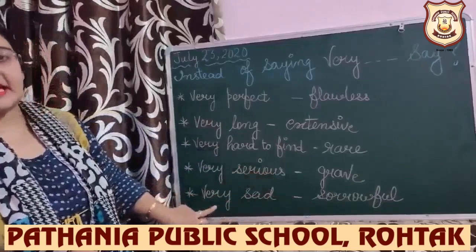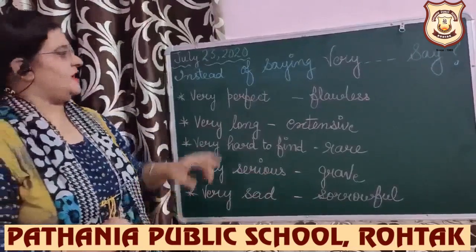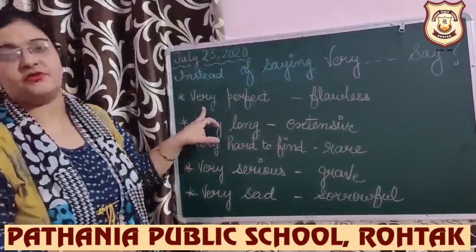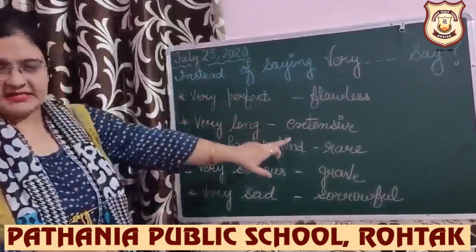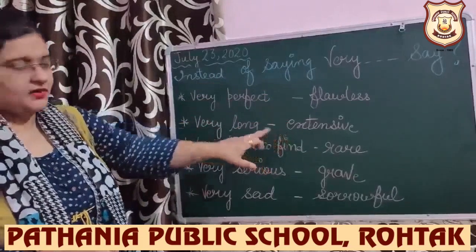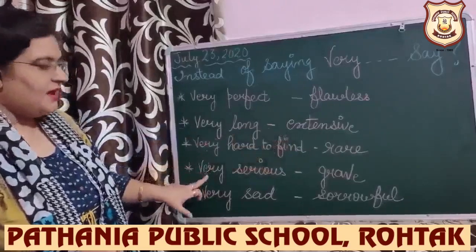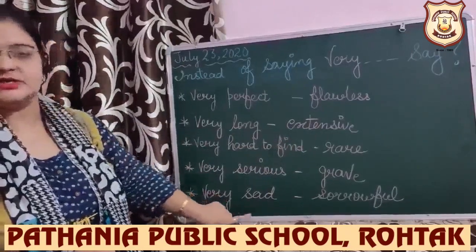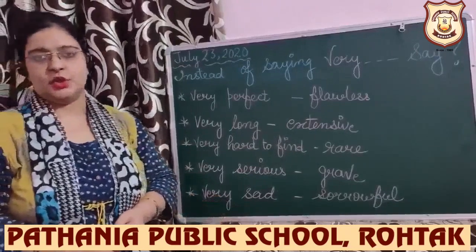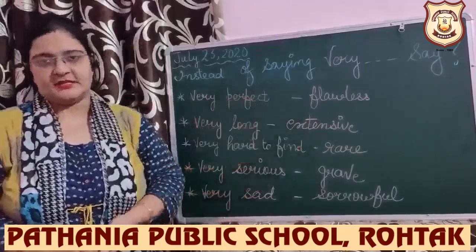Next, very sad, sorrowful. So instead of saying very perfect, use the word flawless. Very long, replace it with extensive. Very hard to find, rare. Very serious, grave. Very sad, sorrowful. So, these are the words which you can replace.